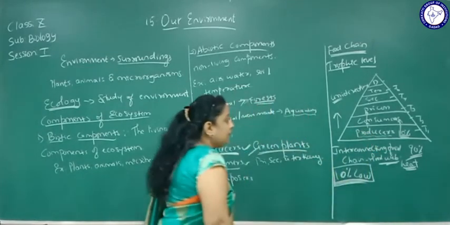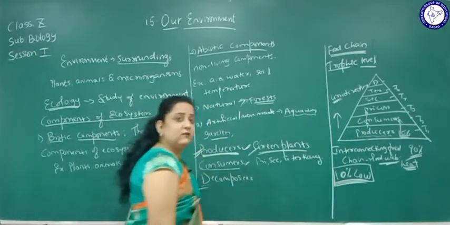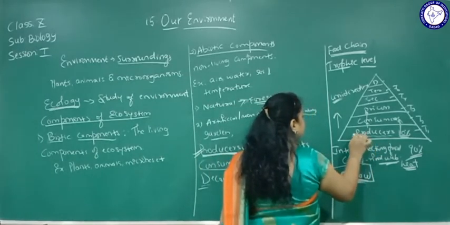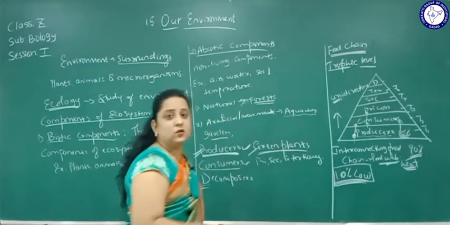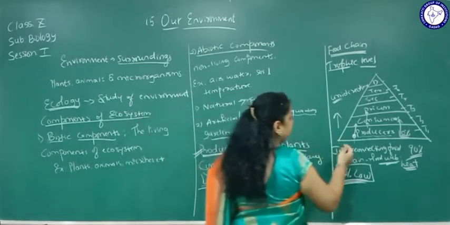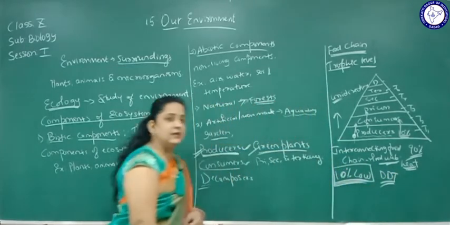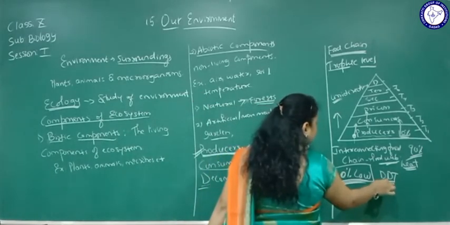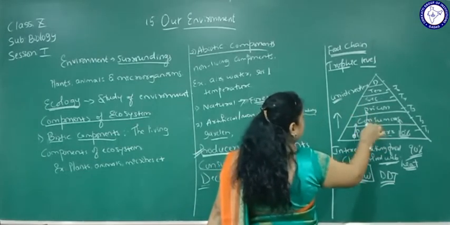But see, the energy is not gained back, it moves from one trophic level to another. But what about the chemical concentration? If the chemical is more in the producing plants, then the concentration of the chemical goes on increasing as it moves from one trophic level to another. If we take the example of DDT, we are spraying harmful chemicals like DDT. The concentration of DDT increases from one trophic level to another.